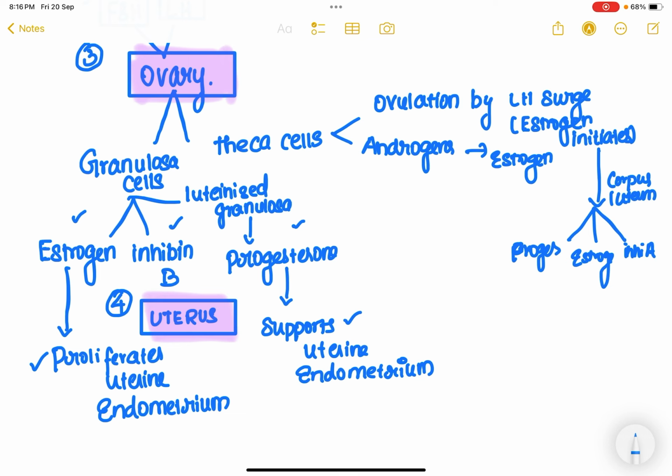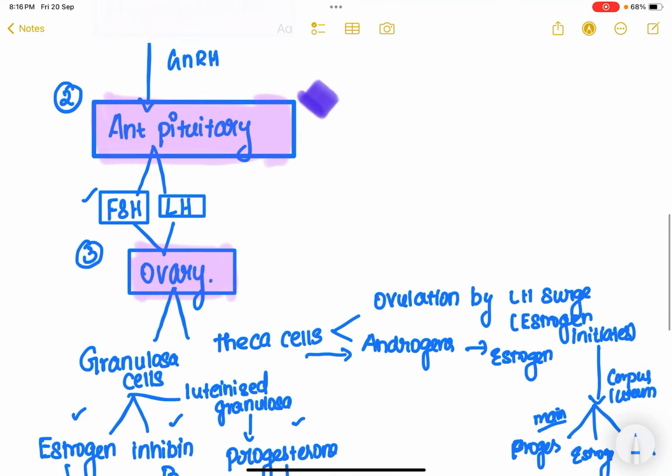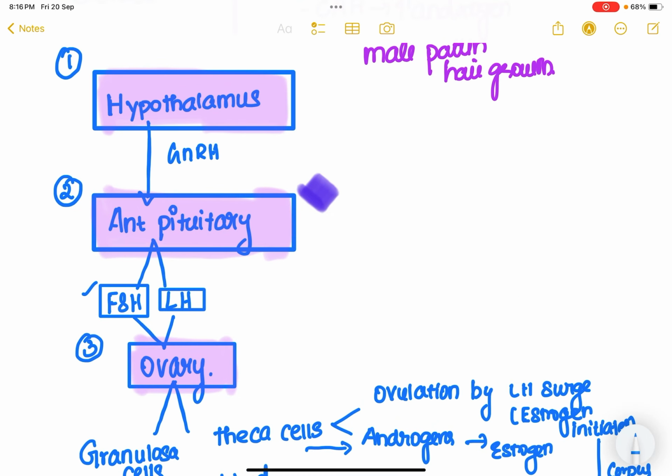So with the ovulation, that is the secondary oocyte formation and corpus luteal formation is going to occur. From the corpus luteum, the main hormone which is going to be produced is progesterone, followed by estrogen and inhibin A. And also these Theca cells will produce androgens. These androgens enter the granulosa cells and get converted into estrogen as well. So this is a basic concept of the menstrual cycle which is occurring in every single female, right?